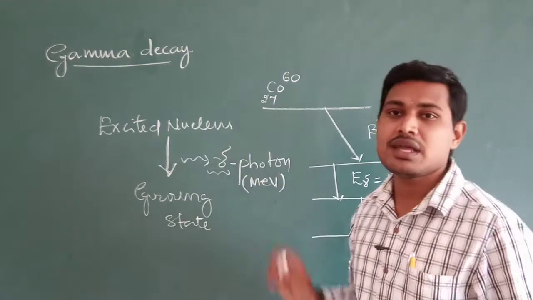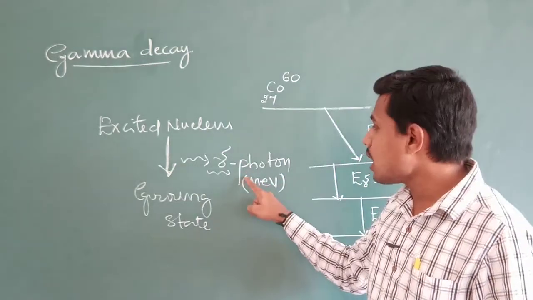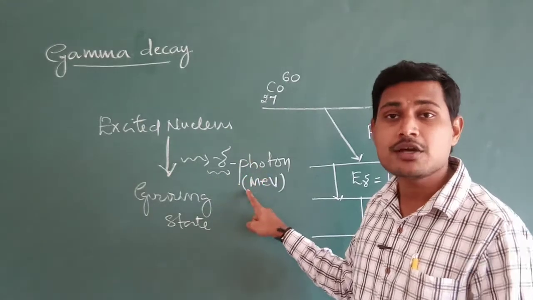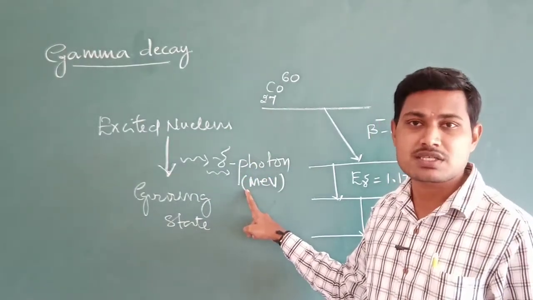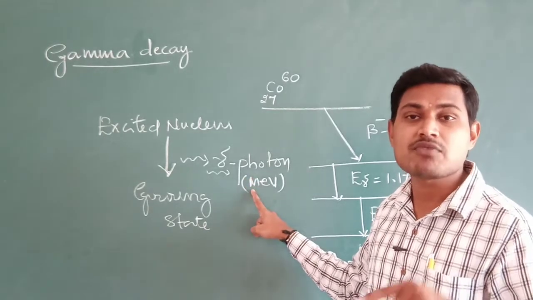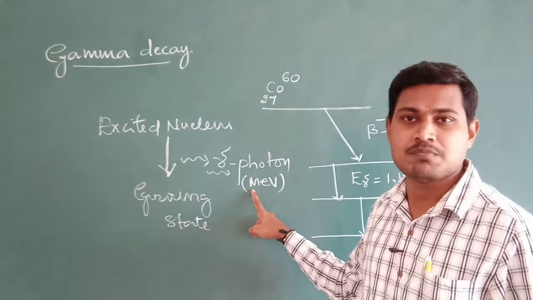So this type of decay is referred to as gamma decay. And remember, the gamma radiations which are emitted have a frequency higher than that of X-rays, and these are more powerful than the X-rays of the electromagnetic spectrum.